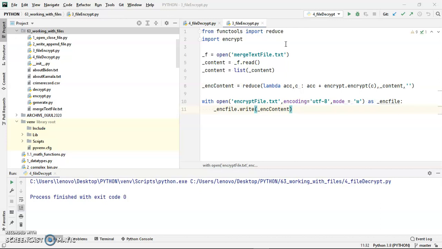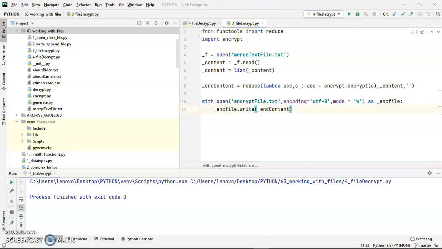So today we will discuss a Python project, file encryption and decryption. In this project I am going to encrypt a text file, convert it into a ciphertext file, and then I am going to decrypt the ciphertext inside the encrypted file. In this program I have two files, one for encrypting and one for decryption.